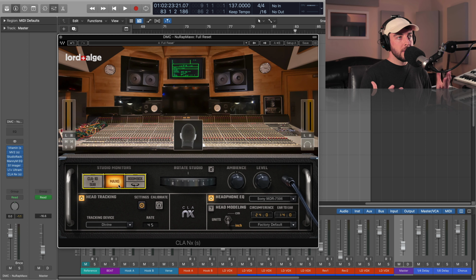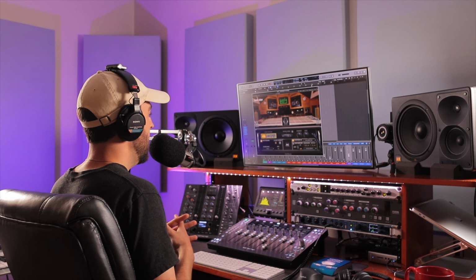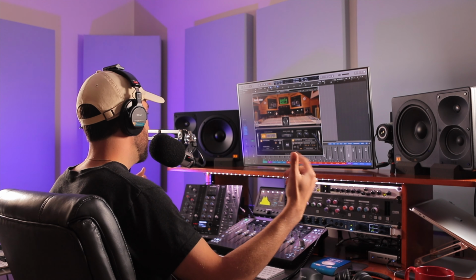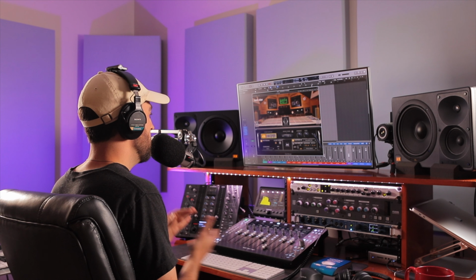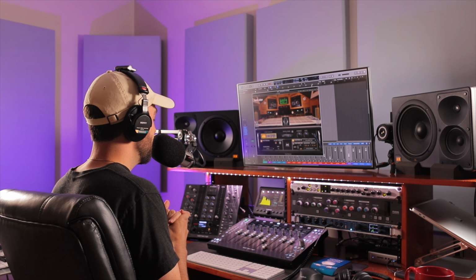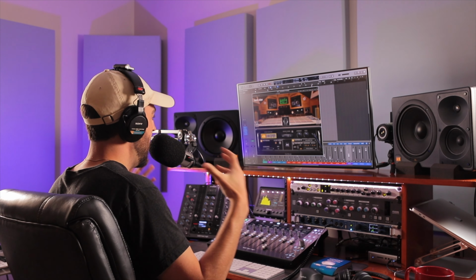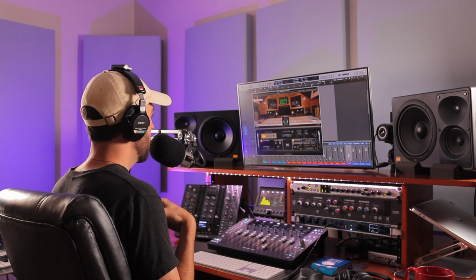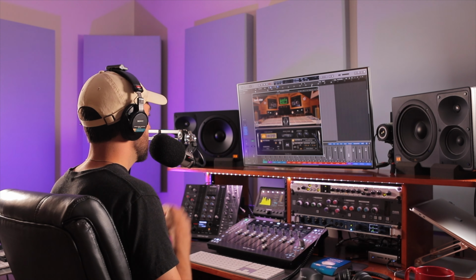The mains are obviously going to give you a perspective of the low end and the subs that you're just not going to get out of your headphones otherwise. The CLA-10 and the sub, this is just a combo that's been trusted by legendary studios all over the world for a reason. It's a very useful mixed perspective. It's also one that I've gotten used to, and I don't even have my NS10 set up in my project studio. Obviously not able to be in a lot of the larger mixing control rooms here of recent. So having this is especially useful to me personally, just knowing this sort of sound.